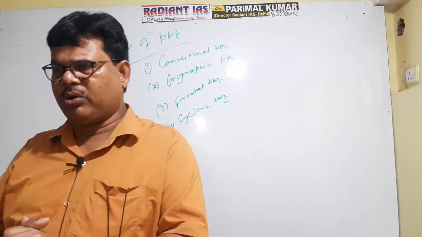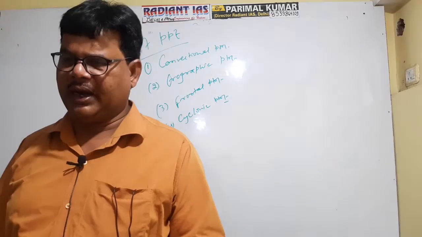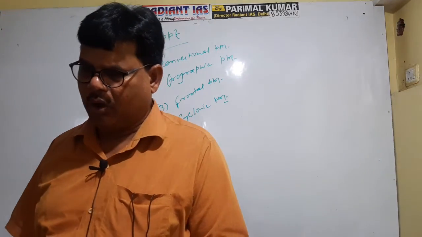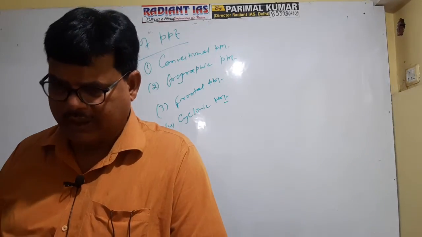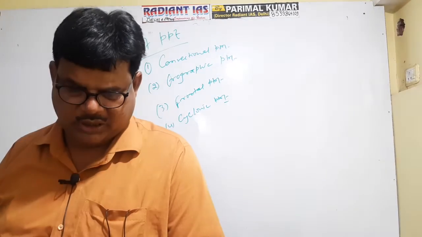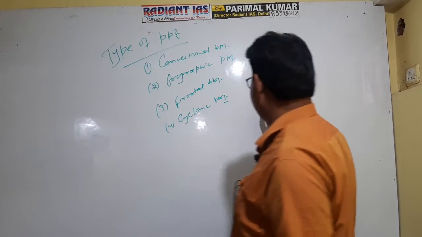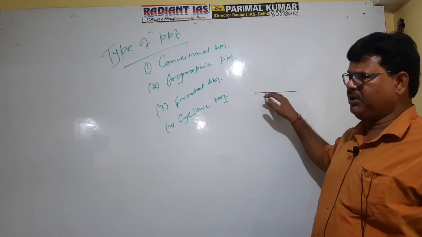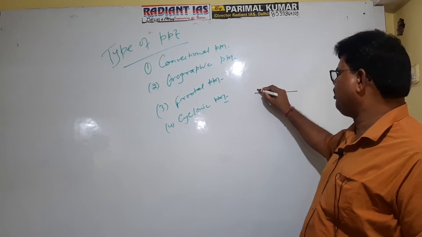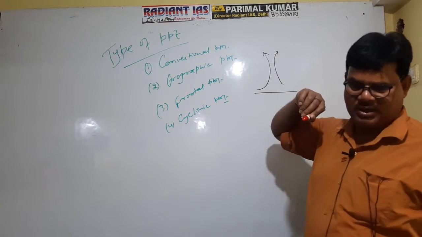Actually, convectional precipitation is the characteristic of the lower latitudinal zone only. It does not occur in the polar zone or higher latitudinal zone. Okay? Convectional precipitation starts when there is intense heating of the surface, and the air in contact with the warmed surface ascends upward, initiating the convectional cycle.